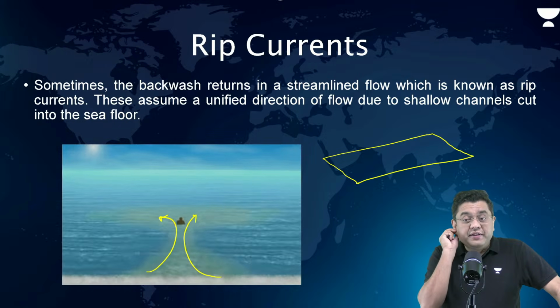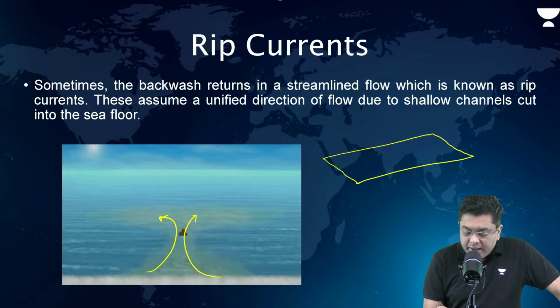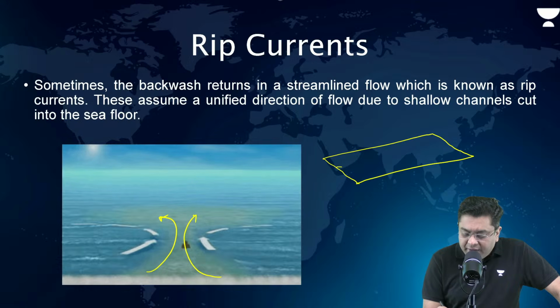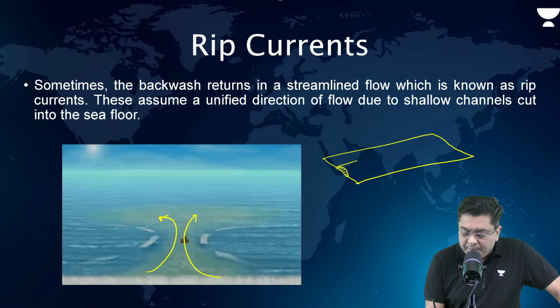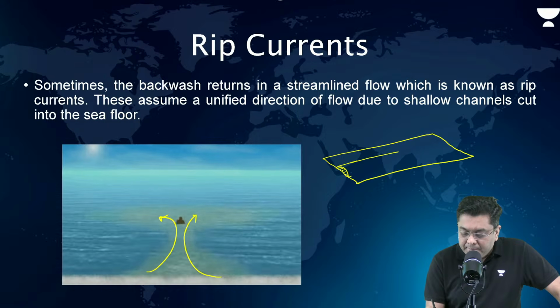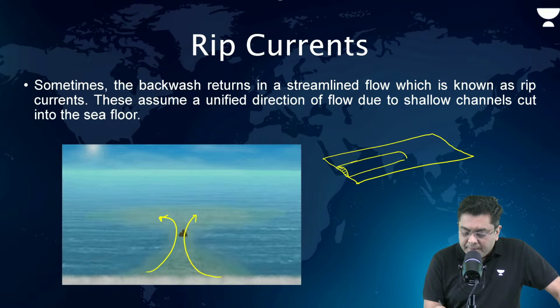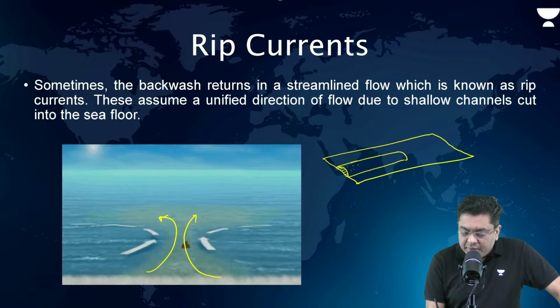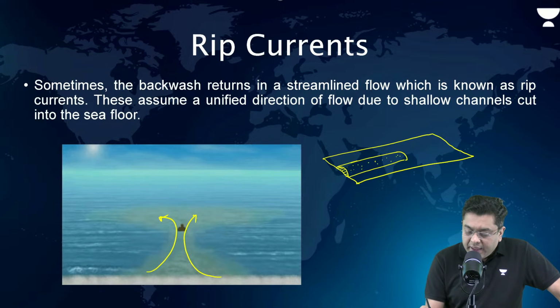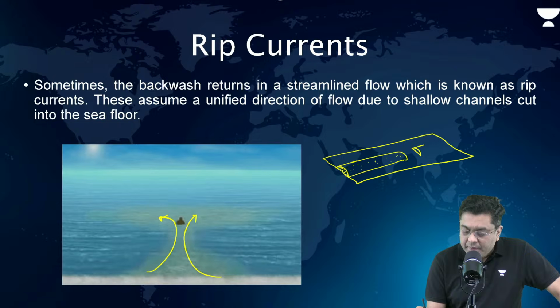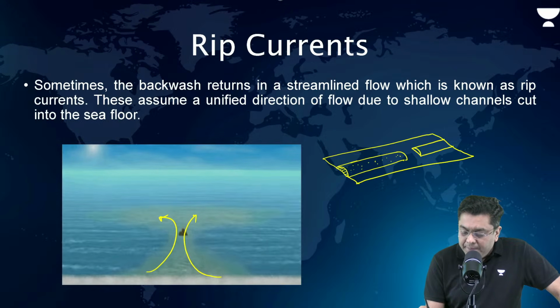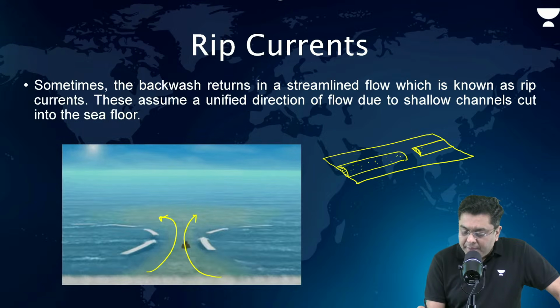Now, in this area, let's suppose you have some sand deposits here. Okay. You have sand deposits, and here also you have sand deposits. But in between them, you have a gap.